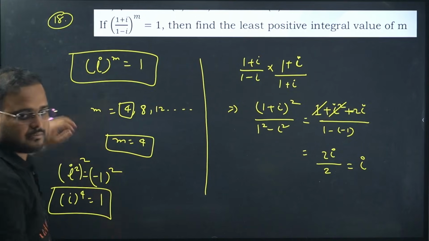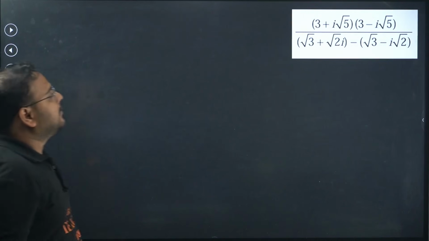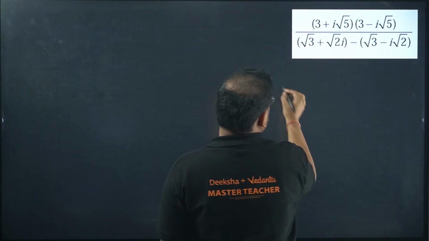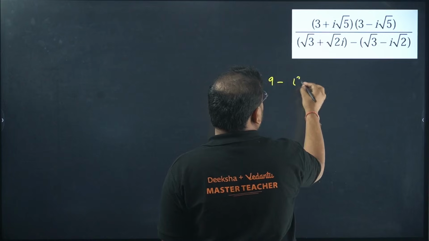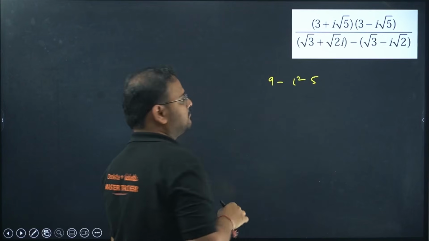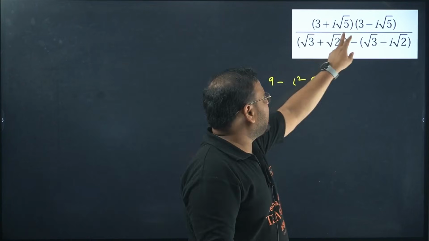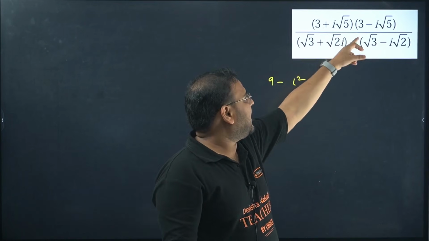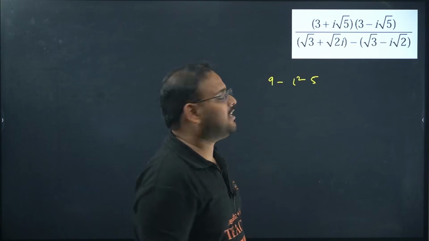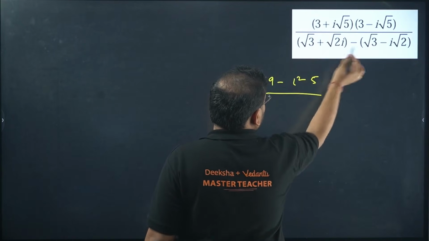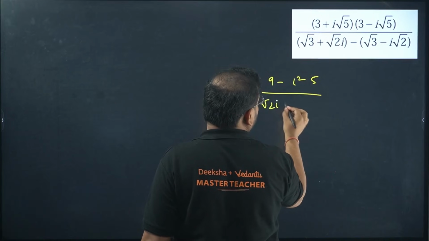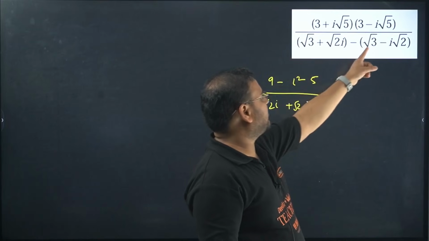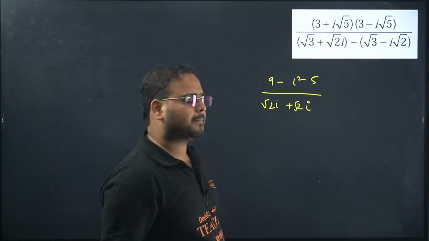Done, sir. Moving on to question number 19 now. Okay, this is simplification. Let's do it. A plus ib, a minus ib. So 9 minus i square and 5. Here a square is 3 square, and what happens to this one? i square root 5 square is 5 only. Over here, root 3 and root 3 cancel. We have root 2i plus root 2i. Root 2i and root 2i get added up.